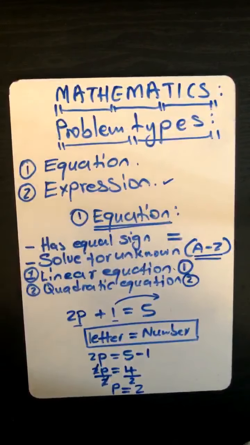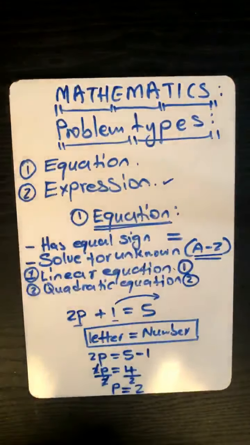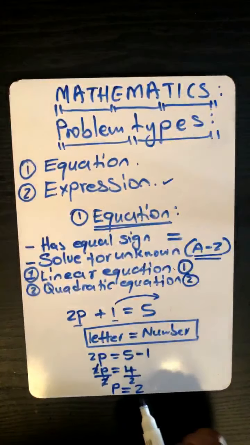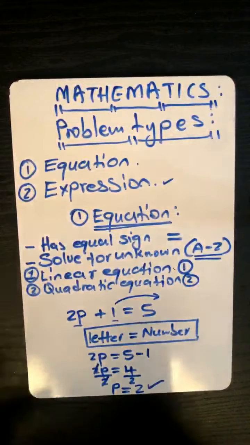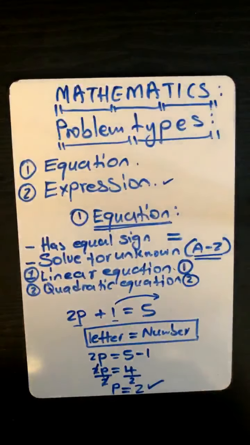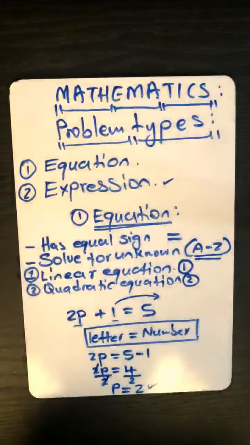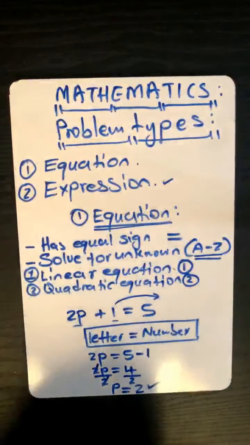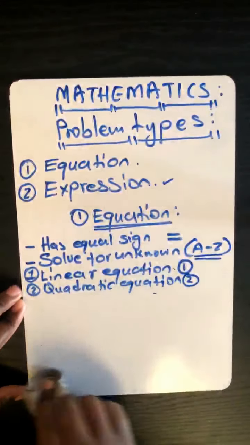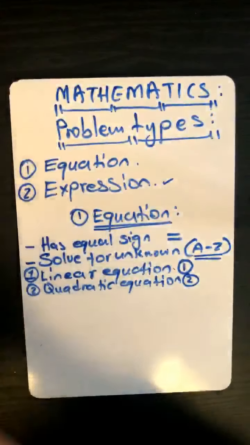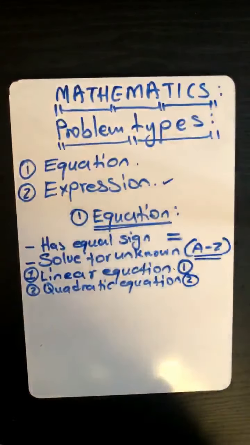Okay, 100%. So can you now see that this is how you solve for the unknown being letter P, lawyer? Yes. Let me try to give you another type of problem. Then you will see how far you can go with it. You'll just be telling me what to write.